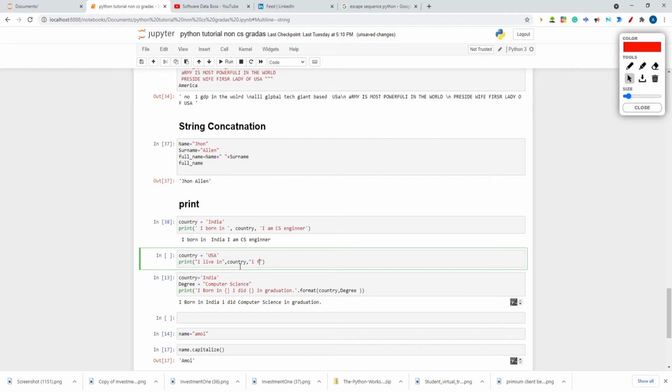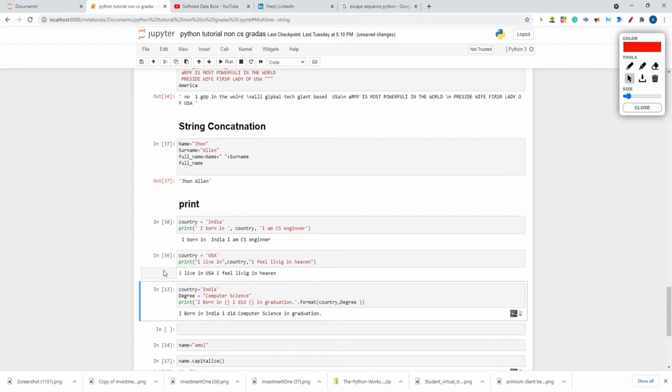Again comma, then I feel living in heaven. Now country, I feel living in heaven, right? So if I print this, then I am giving I live in, after live in the variable USA is coming here, and then the rest of the string. Like that you can use the print statement, you can use a variable inside the print statement. Now there is another approach to doing this.